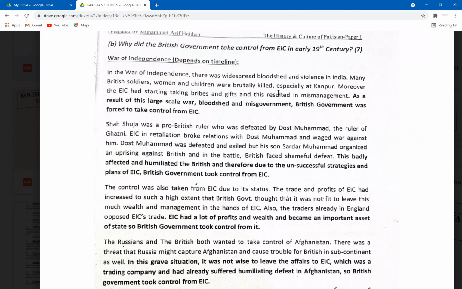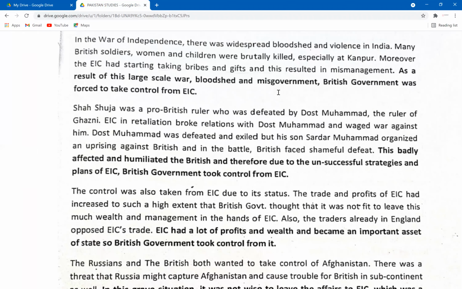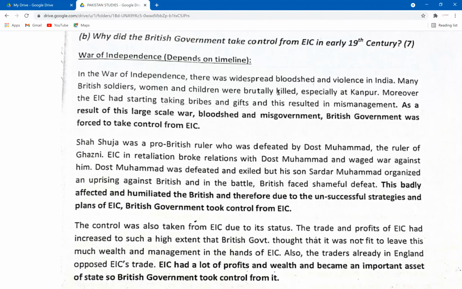Why did the British government take control from EIC in the 17th century? We're talking about, again, the events after the Battle of Plassey, when the EIC started controlling Bengal, and the British government limited EIC's control and took direct control of India. So the question is, why did the British government take control from EIC? Why did they limit the power of EIC? This question could be framed in multiple ways. Just know that the main theme is why the British were trying to limit the control of EIC and why they took control directly.